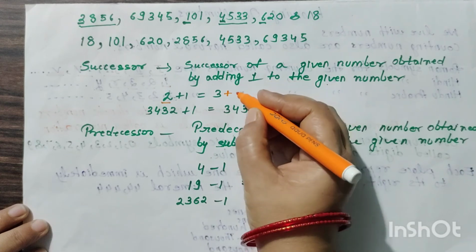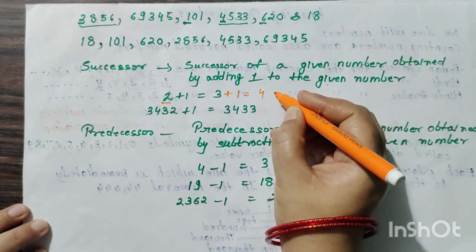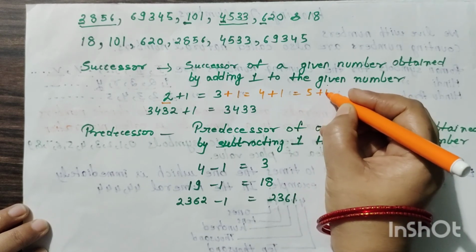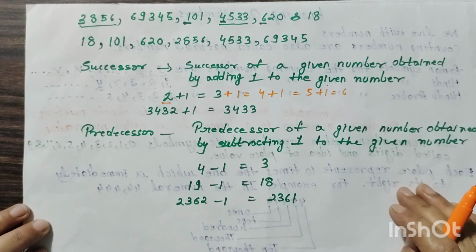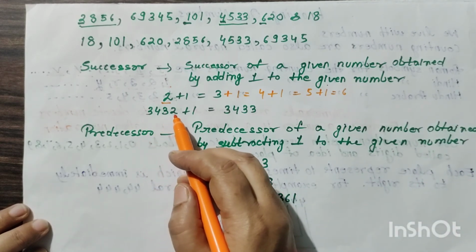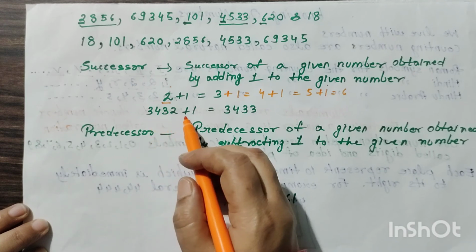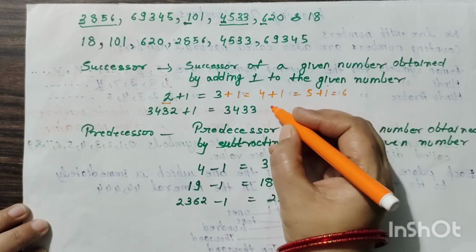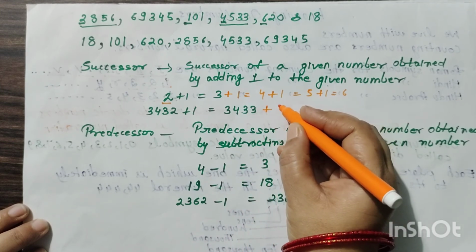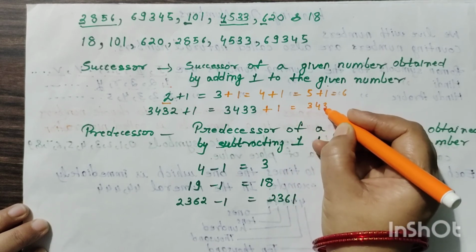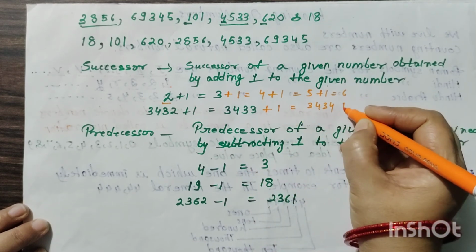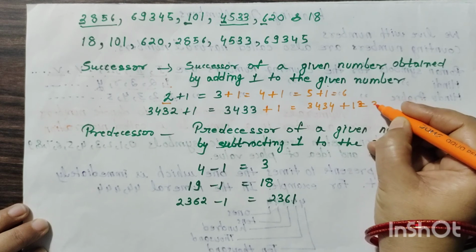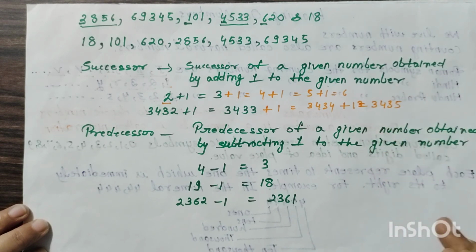Again, what is the successor of 3? 3 plus 1, 4. What is the successor of 4? 4 plus 1 is equal to 5. What is the successor of 5? 5 plus 1 is equal to 6. It is very easy. Now if we have the number 3432, what is the successor of that? We add 1 to it and we get 3433. What is the successor of 3433? Add 1 to it, now we get 3434. What is the successor of 3434? We add 1 to it, 3435. And so on.